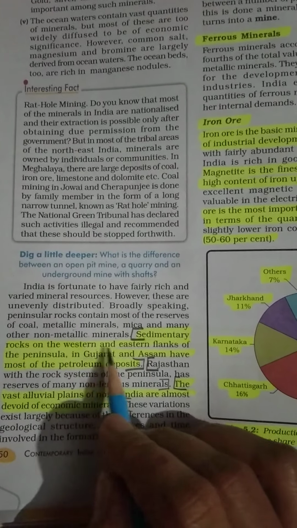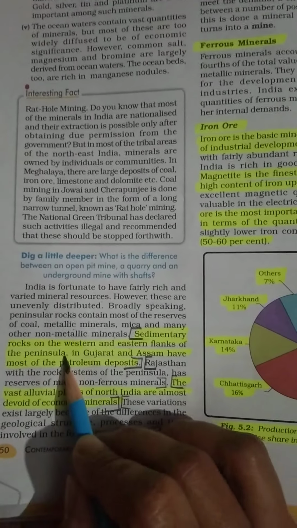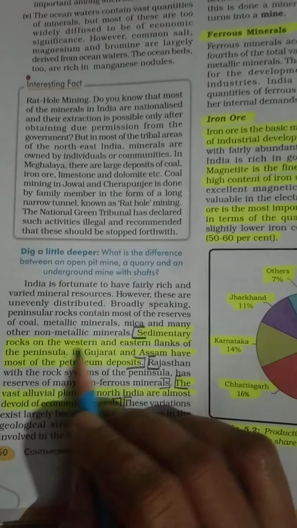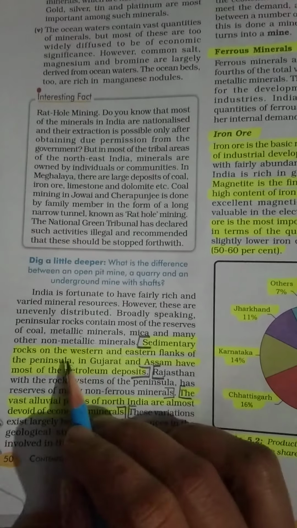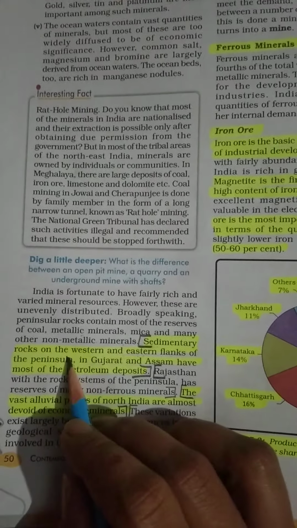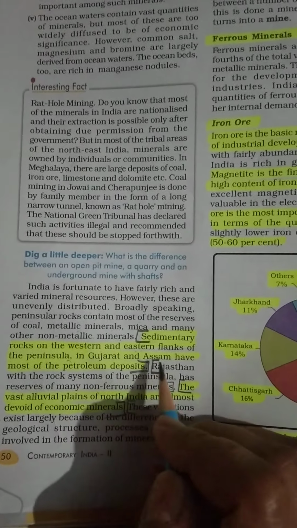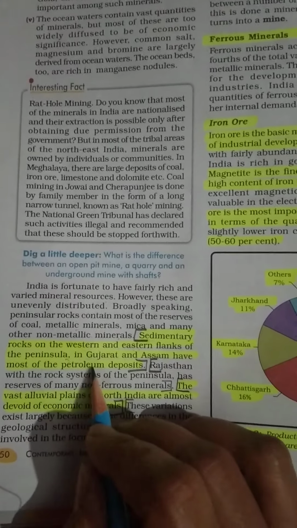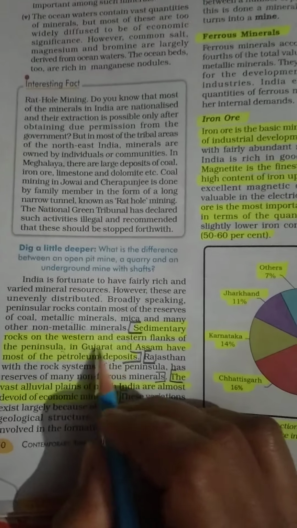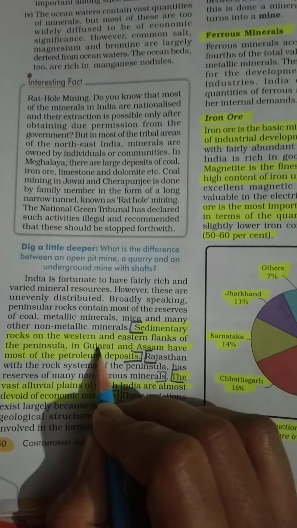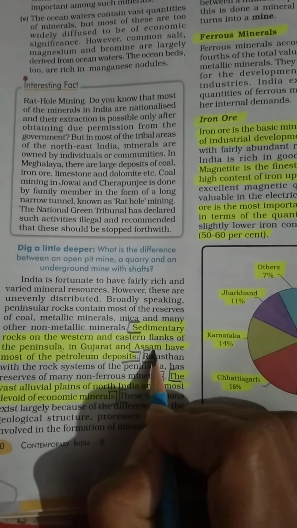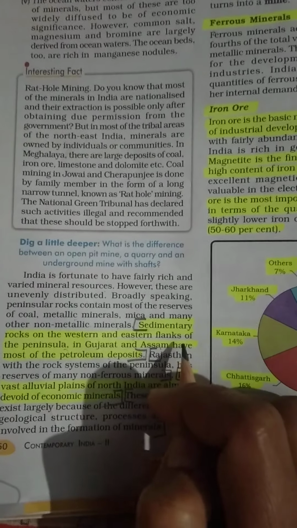Sedimentary rocks on the western and eastern flanks of the peninsula, in Gujarat and Assam, have most of the petroleum deposits. You know our Gujarat, and in Assam also, in these states we have most of the petroleum deposits.